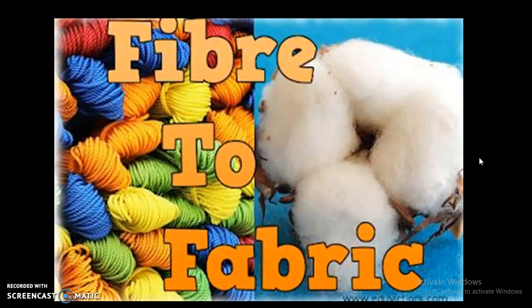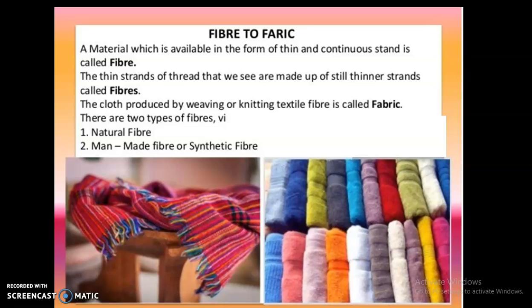So the material which is used to make clothes is called fabric. Fabric is not only used to make clothes but also other utility items like school bags, bed sheets, curtains and other furnishings. But how and from where do we obtain fiber? So let's continue with this short presentation.